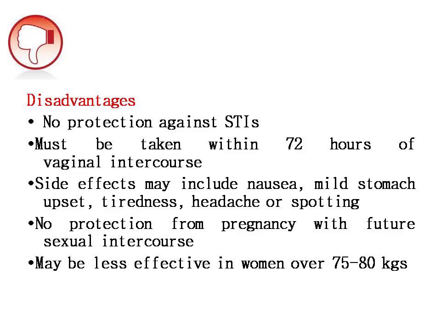If you take it after 72 hours, definitely this kind of pill will not work to prevent pregnancy. The next one is that side effects may include nausea, mild stomach upset, tiredness, headache or spotting, and no protection from pregnancy with future sexual intercourse. That means only for that particular sexual intercourse will this kind of pill be useful. It may also be less effective in women over 75 to 80 kgs.